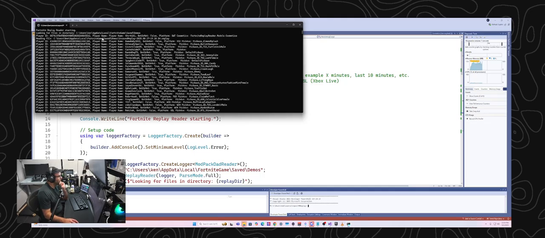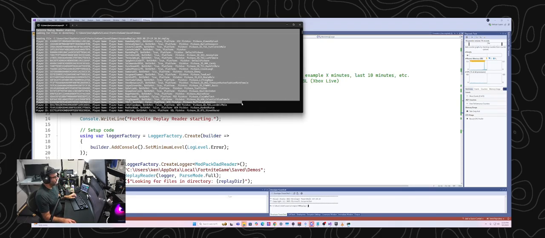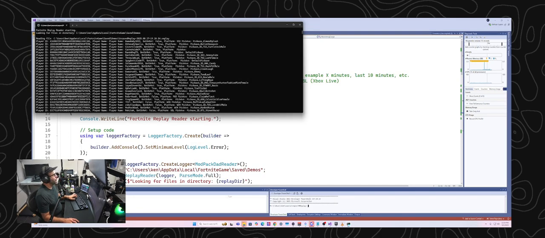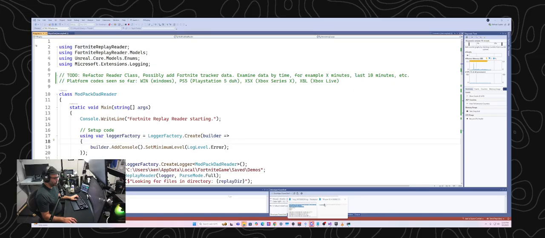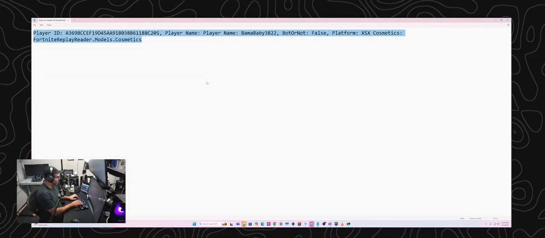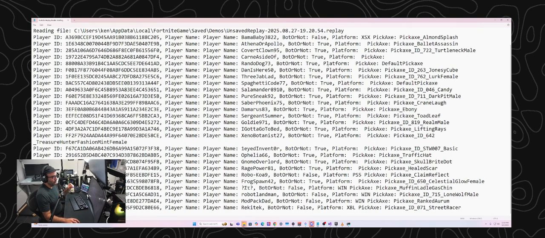Oh yeah, look at that. Wow, that is interesting. Okay, so it's actually able to decode that. I don't know what, but it's storing something that actually tells us more about the pickaxe. So now we've got for Bama Baby 3822, not a bot, platform we know is Xbox Series X, and pickaxe is pickaxe underscore almond splash. So that is the pickaxe that player was using. So woohoo, we got it. That's awesome. That was actually more productive than I thought.